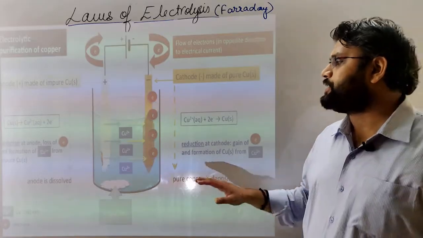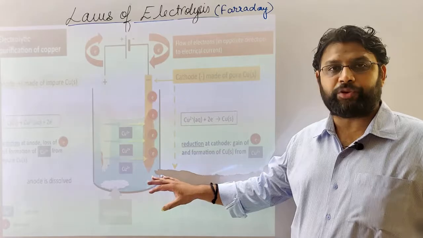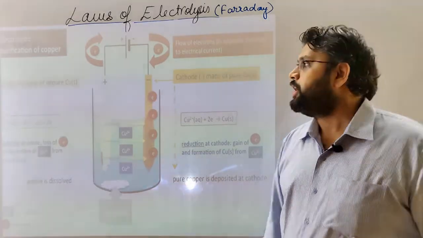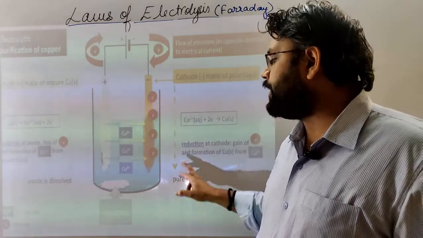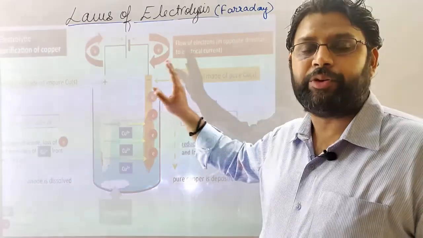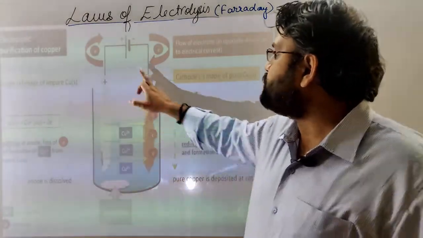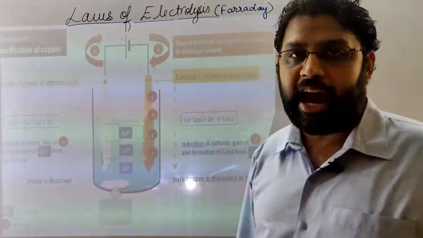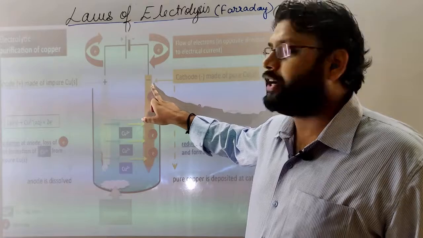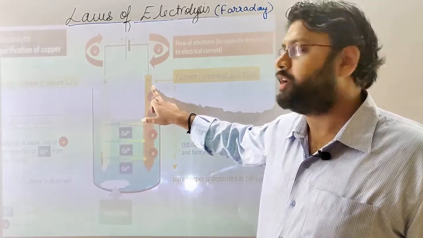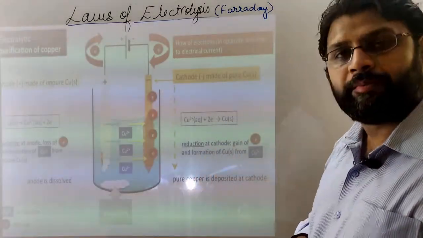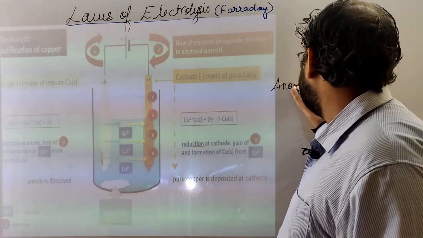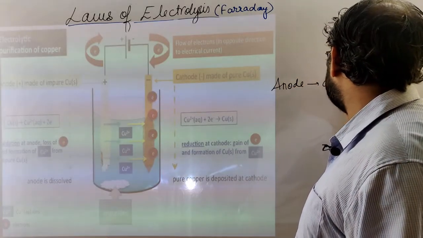It's clear. Let's see a pictorial demonstration of Faraday's first law of electrolysis. Okay? So see, this is an electrolytic cell. The whole construction will be known as electrolytic cell. The electrode connected to the positive terminal will be known as anode, and the electrode connected to the negative terminal will be known as cathode. Oxidation occurs at anode.